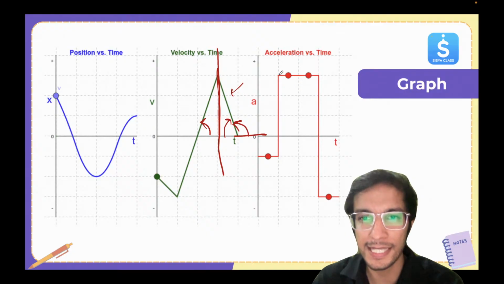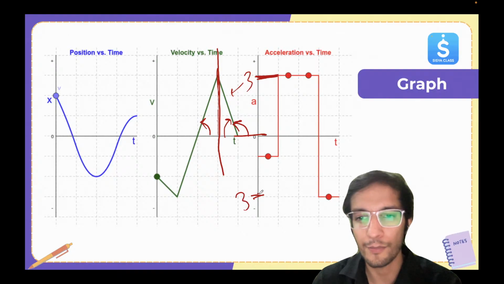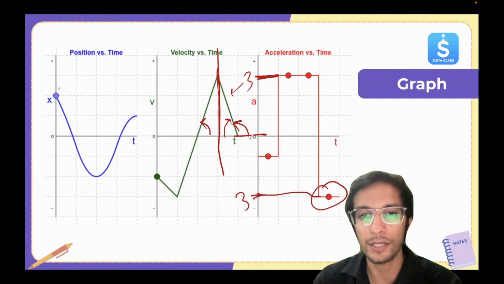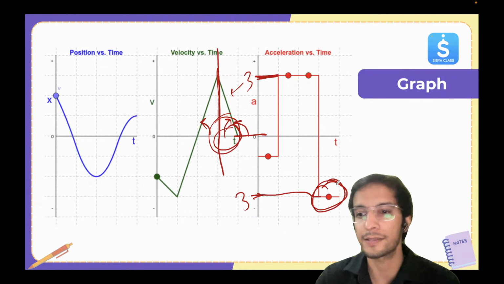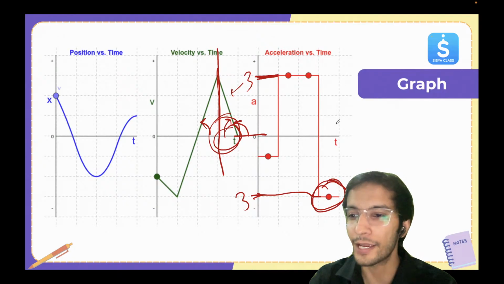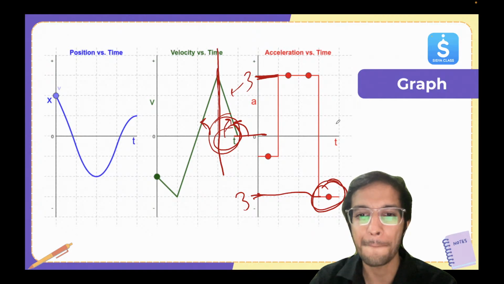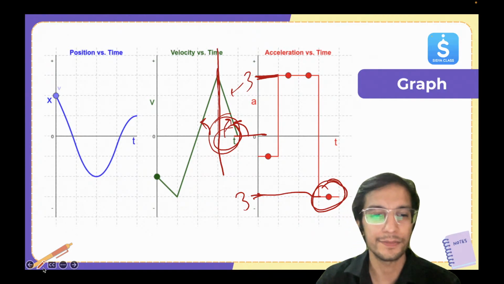So that's why you can see the acceleration value. Let's say this is 3, this is also 3, but in the negative direction for the last 1 second, and that's why it's becoming like this. So I hope this is clear. Okay, so that's how you convert VT into AT.